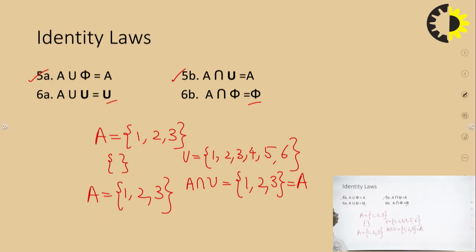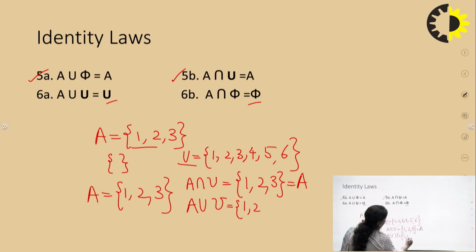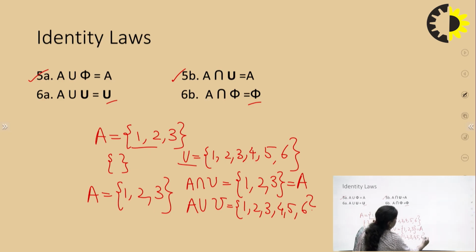The third law, whenever you take the union of these two. Now take the union of this A and universal set U. What you will get? You will get 1, 2, 3, 4, 5, 6, which is same as universal set U. So this is the same thing which the law says.